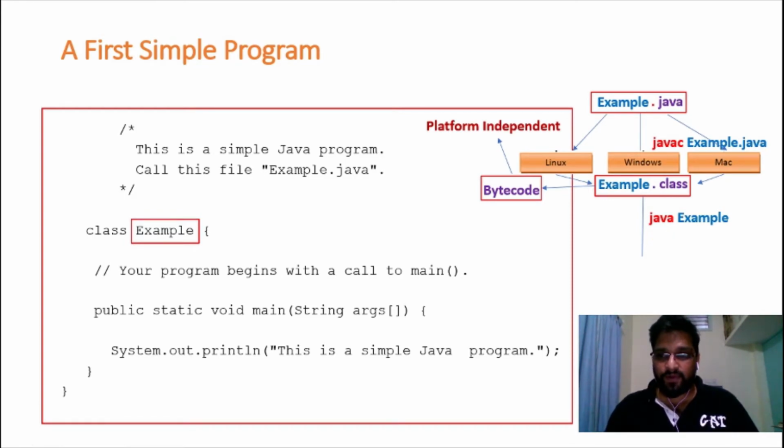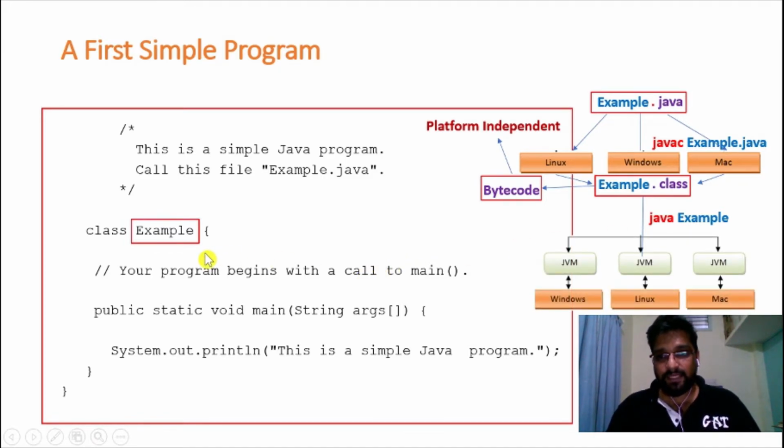So in order to run the program, we use a tool called Java followed by the name of the class which contains our main method, right? Now, in order to run a Java program, we need to have a JVM inside our operating system. So that's what it shows. Inside our operating system called Windows, a JVM has been installed. Inside our Linux operating system, I have a JVM installed. Inside our Mac OS, I have a JVM installed.